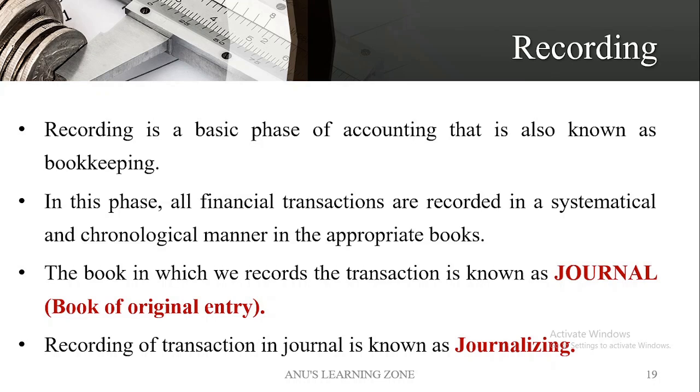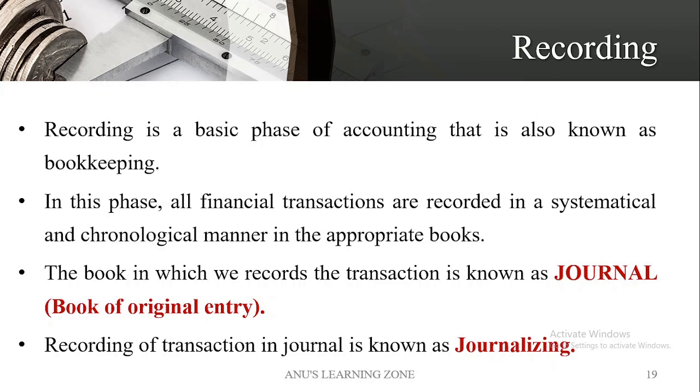This recording is done in a specialized book known as the book of original entry, which is known as the journal. The process of recording the transactions in the journal is known as journalizing. So the book in which we record the transaction is known as the journal, or book of original entry, and the process of recording in it is journalizing. That is what is related to the term recording.